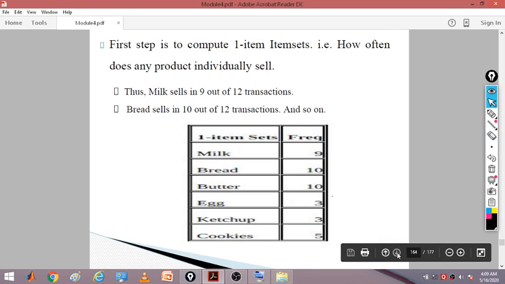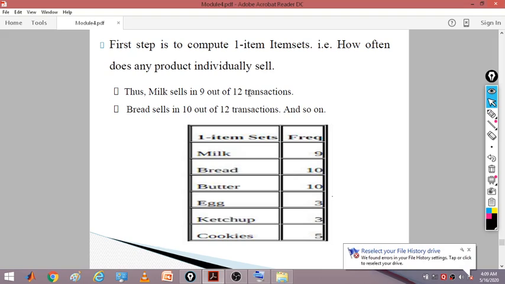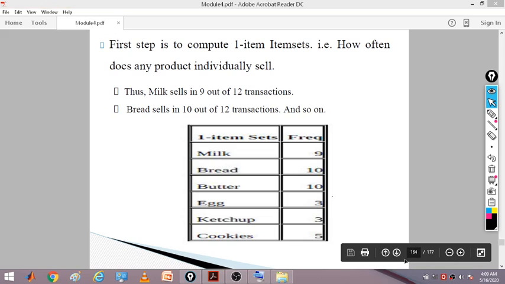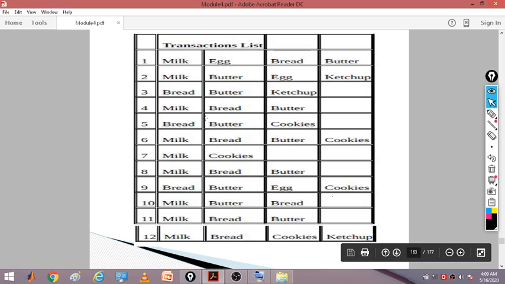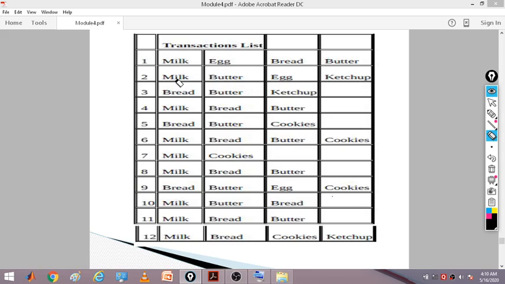Next, the first step is to compute one item sets, that is, how often does any product individually sell. Thus milk sells in 9 out of 12 transactions. If you go to the previous one, you can see milk here: 1, 2, 3, 4, 5, 6, 7, 8 and 9.